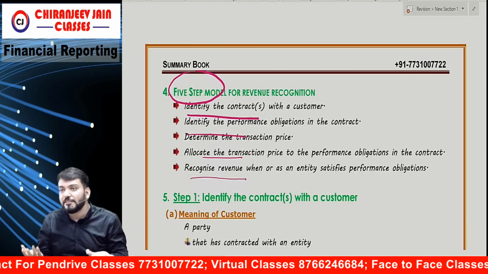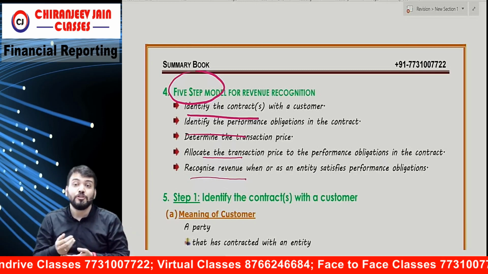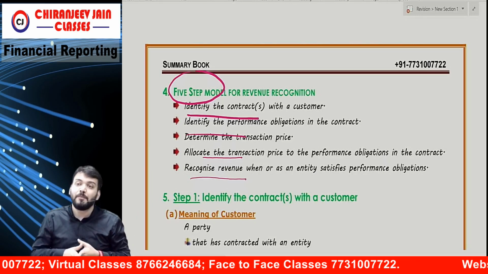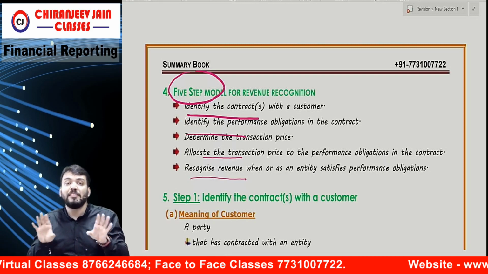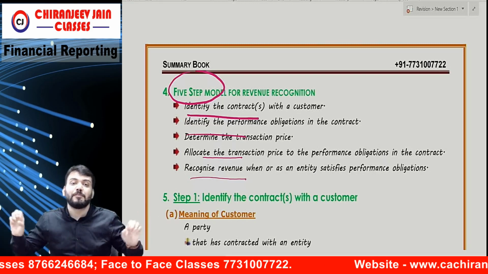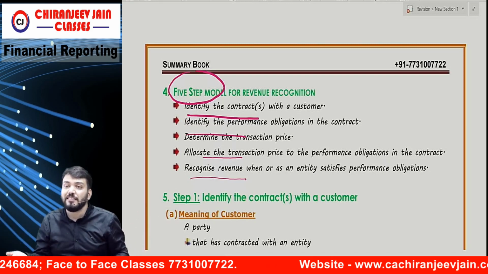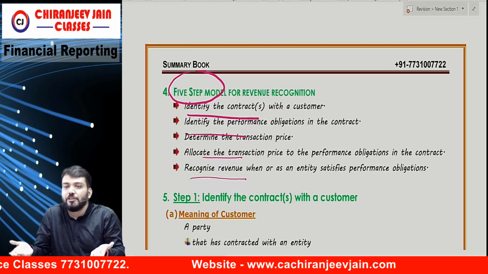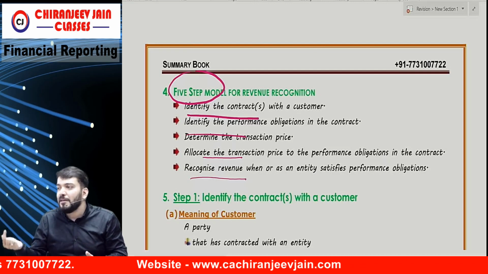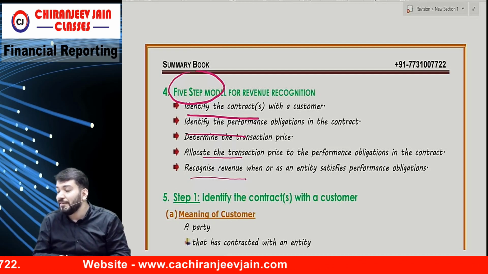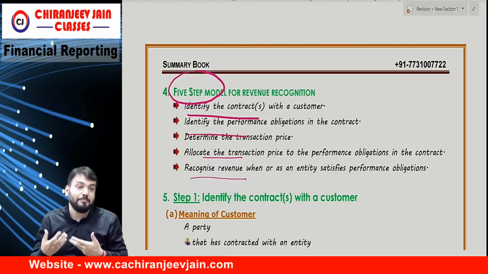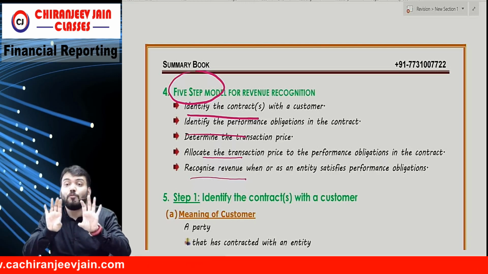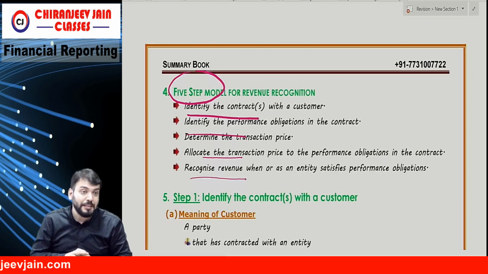So once it is satisfied, we recognize revenue. So we need to understand when they are satisfied. Some performance obligation is satisfied over a period of time. Some performance obligation is satisfied at a particular point of time. For example, a test. The test will be performed in one day only. Correct? But FR, in my case, it is a 70 days base. So 70 days means over the period of time.